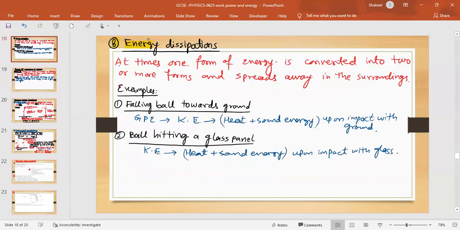Okay, then number 8 is energy dissipation. At times, one form of energy is converted into two or more forms and spreads away in the surroundings. That is known as energy dissipation. For example, a falling ball towards the ground.